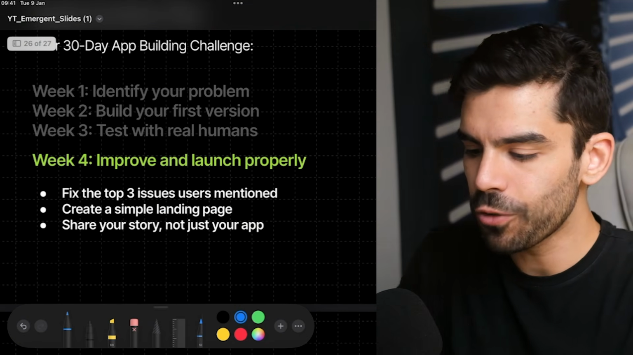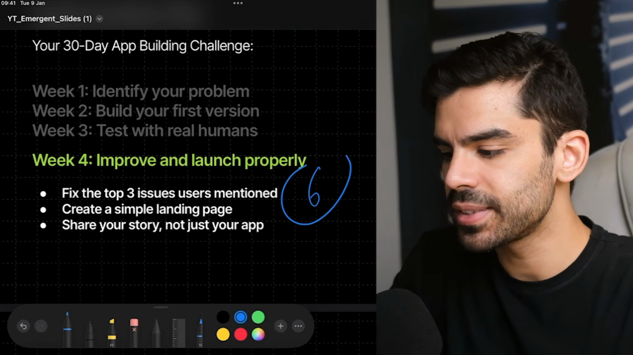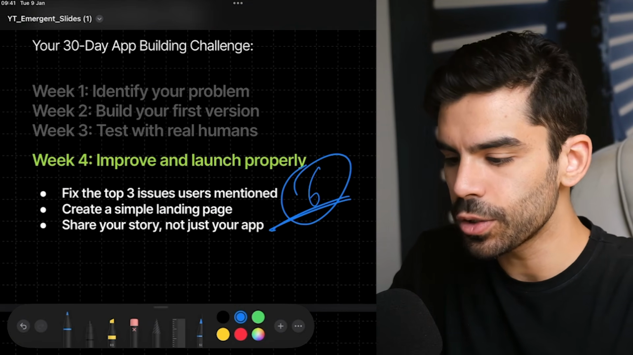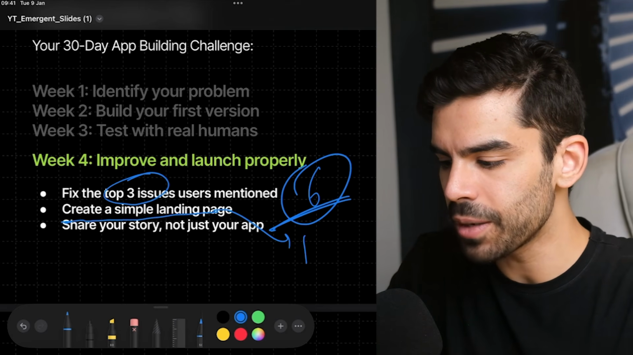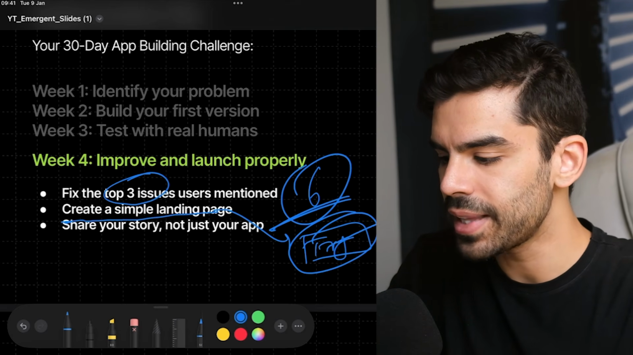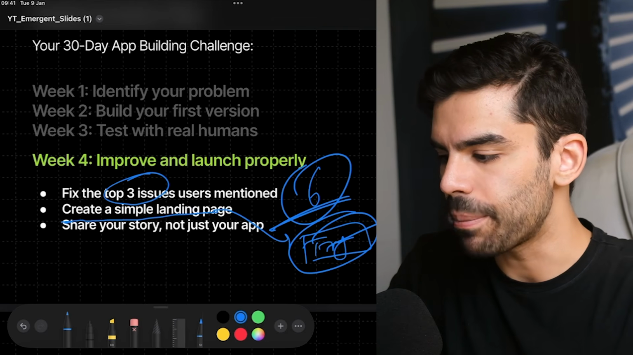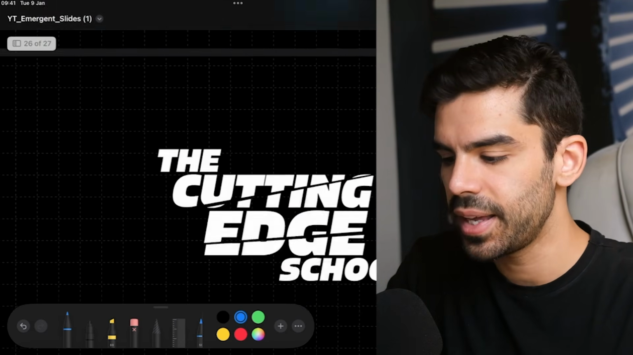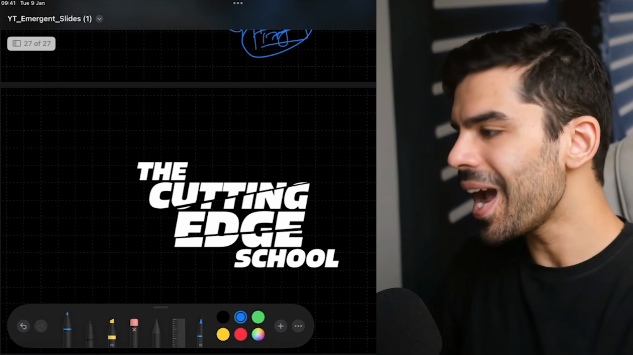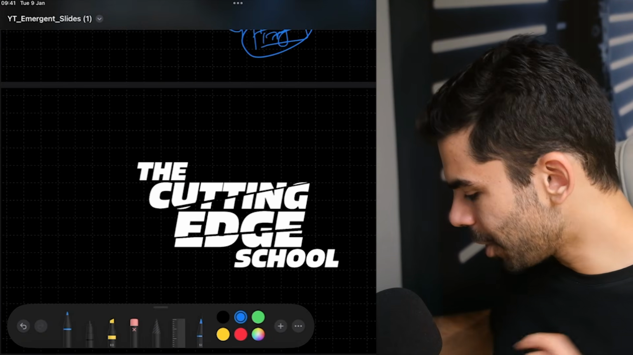Now, in week 4, if your users have highlighted 6 problems, simply figure out the top 3 issues and create a simple landing page with a button that says try, and that button can lead to the app. And by the way, the homepage and everything, all of this can be created inside Emergent itself. And with that, we have finally finished a quick crash course.